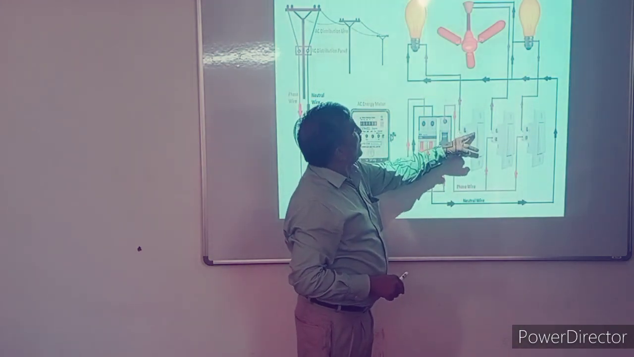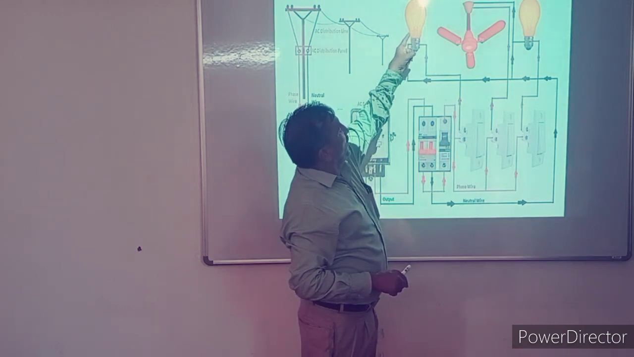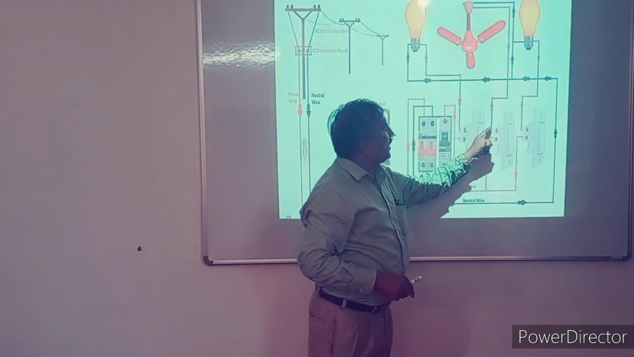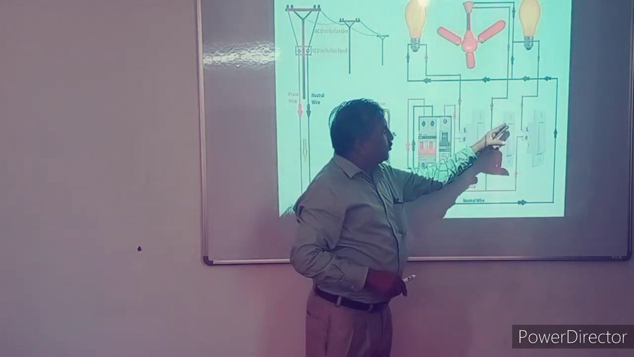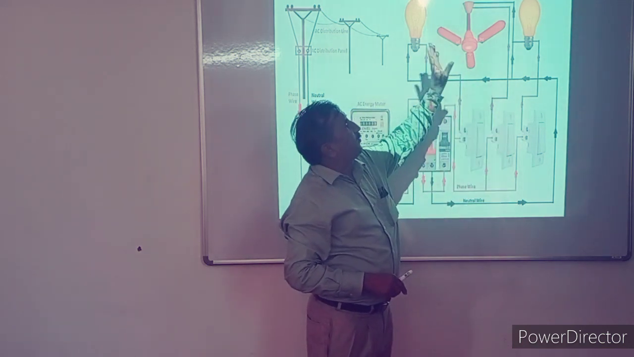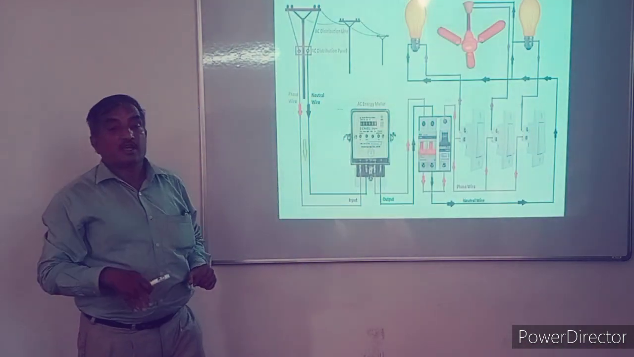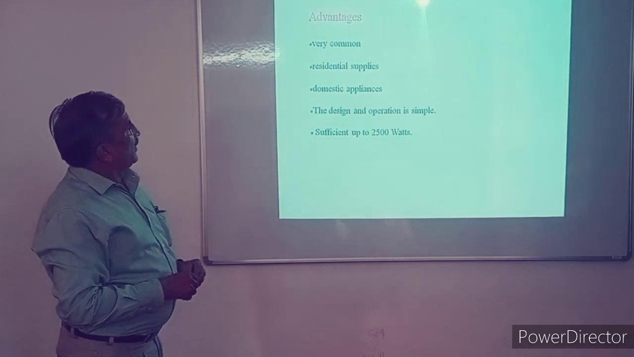So this switch controls the action of the first bulb. This switch controls the action of the fan. When the switch is off, there is no phase for the fan, and when the switch goes on, the phase goes to the fan and the fan works. So in this way, electric wiring is done.